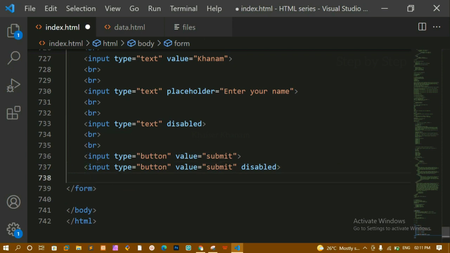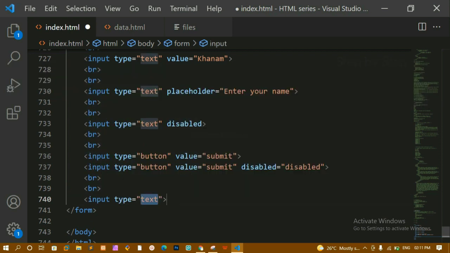Next, okay, you can write either like this or you can just write like this. Okay, disabled. Both will work, but inside HTML we will be following this rule. Based on your requirement you can use, but mostly it is suggested that we have to follow this rule. I'll just copy this, and here I'm going to paste. Now below this we are just going to see another attribute. I'll just write here input, and here I'm just going to write here maximum length. Maximum length I'm just going to give here 10.